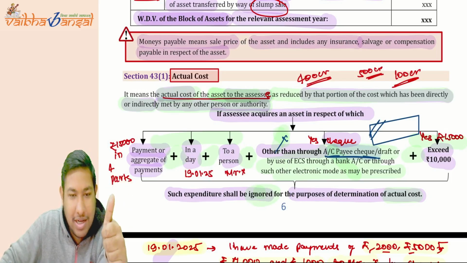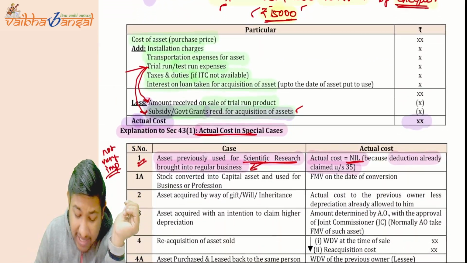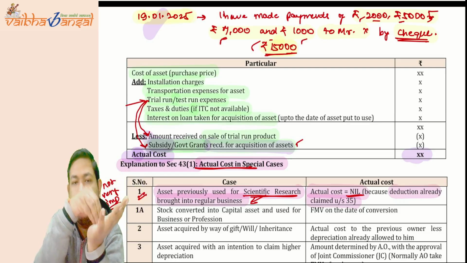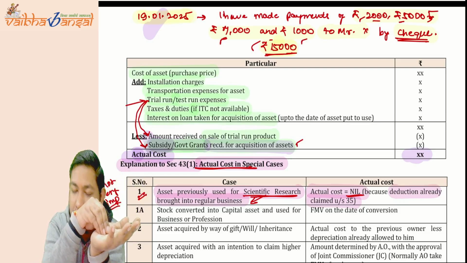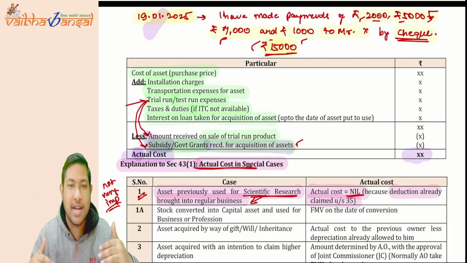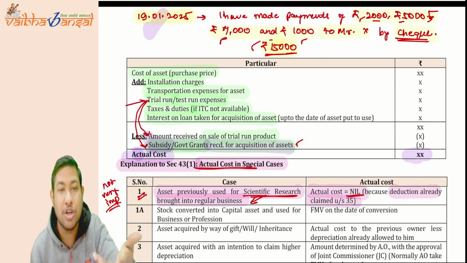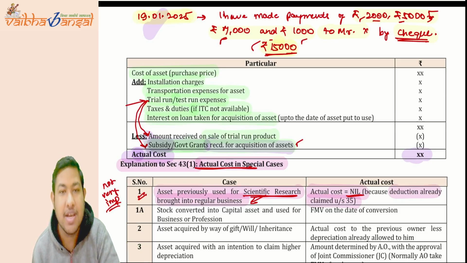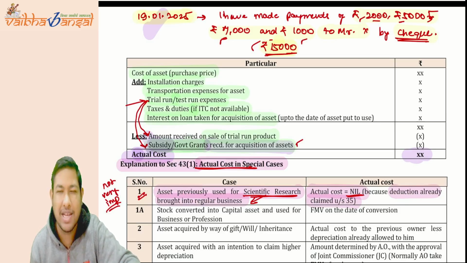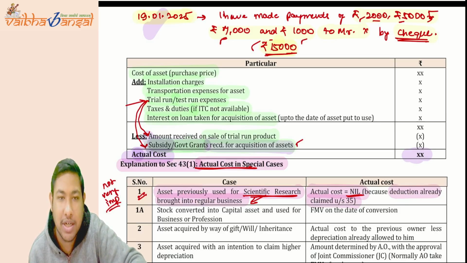actual cost. Understood that? Then we came to whatever the actual cost is: whatever the actual price you have paid for that particular asset plus whatever the capitalization charges. What are those charges? Like the installation charges, transport expenses, trial run, test run, taxes and duties, and the interest on loan taken on acquisition of the asset. Do you know that? Indian AS 23 talks about that.